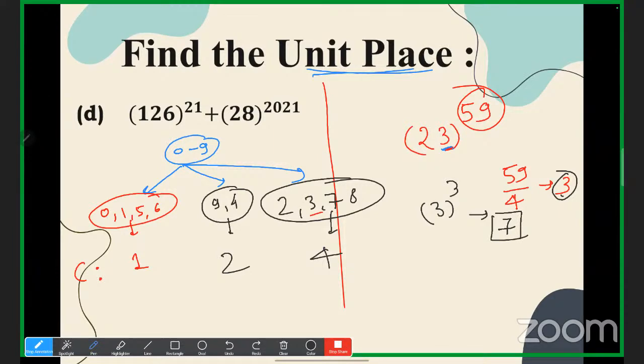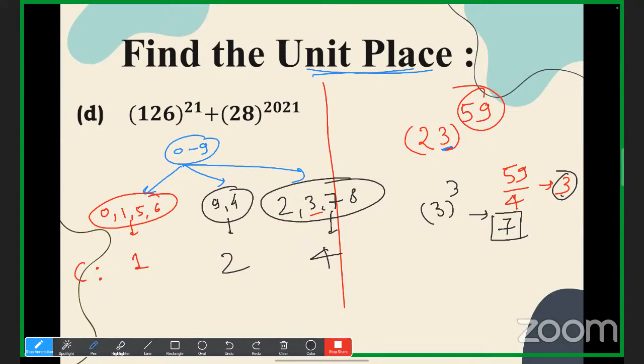You have to remember the cyclicity of each and every number. There are only 3 cyclicities: 1, 2 and 4. In the first category, 0, 1, 5, 6, it doesn't matter what the power is, you'll get the same number if you have 0, 1, 5 or 6 at the unit place of the base. For 4 and 9, the cyclicity is 2, even and odd. And for 2, 3, 7, 8, cyclicity is 4. Understood?